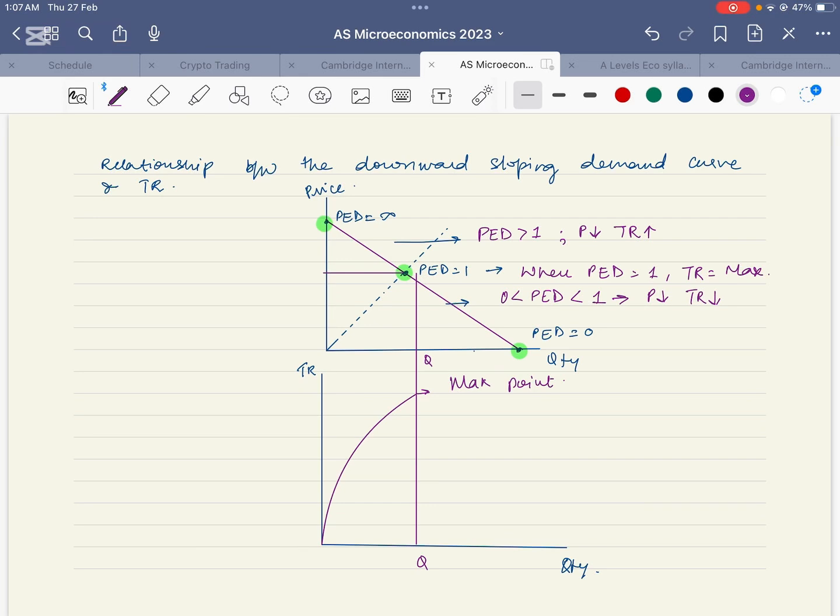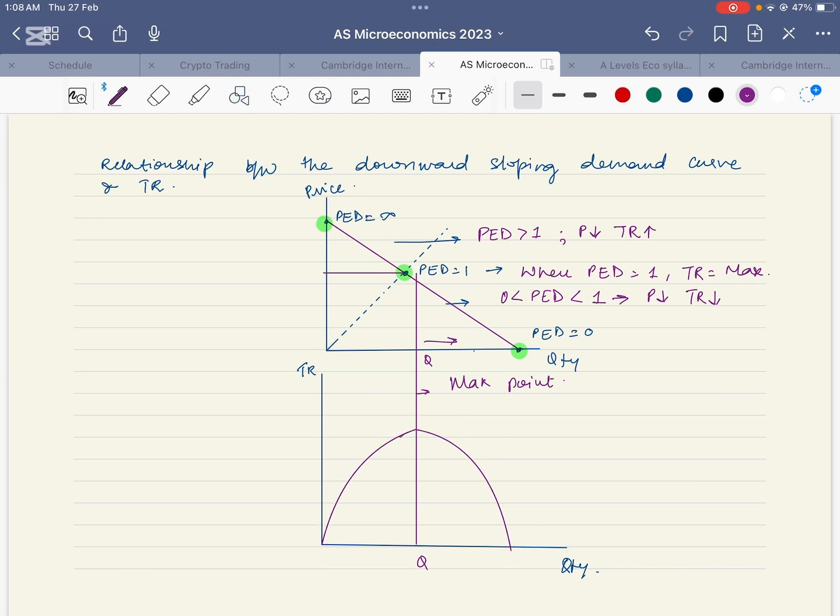And when the quantity moves beyond this point, the demand curve becomes inelastic. Then what starts happening? When demand is inelastic, as the price increases and the quantity increases, the total revenue starts falling. We have observed all of this in the previous slides. So it looks something like this.